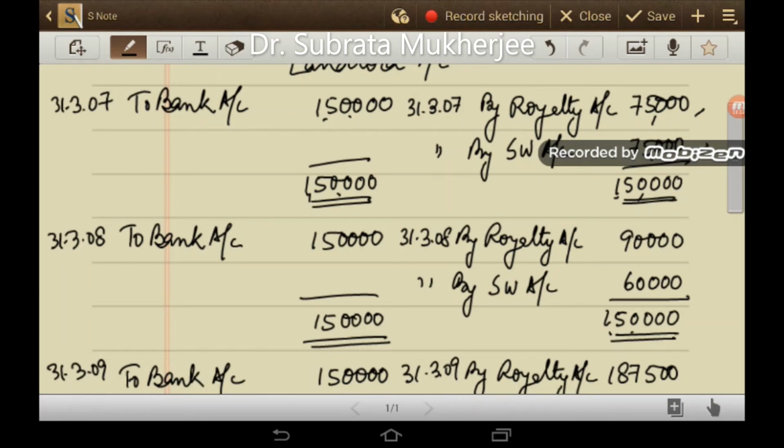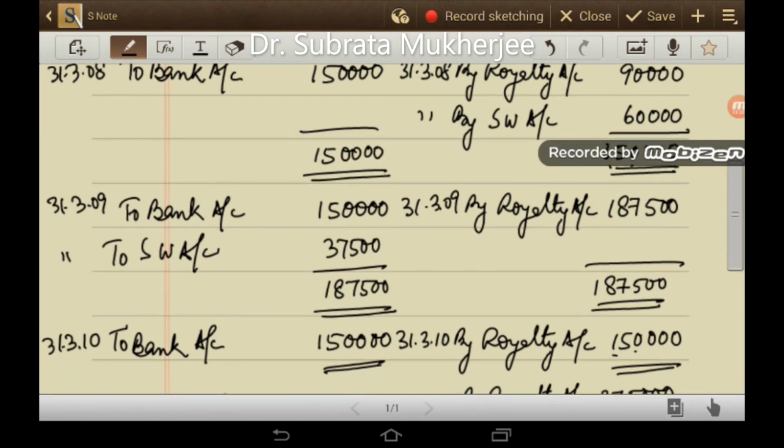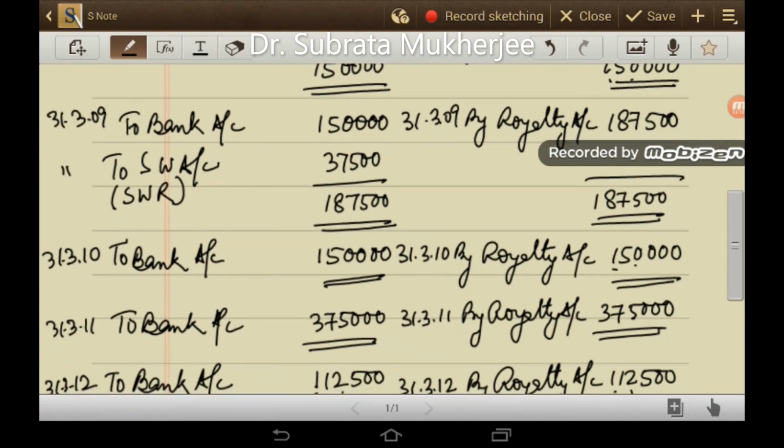In 2008-09, your journal entry is royalty account debit 1,87,500 to landlord account 1,87,500. Then landlord account debit 1,87,500 to bank 1,50,000 to short workings 37,500. This is basically short workings recouped or short workings recovered. Then in 2009-10 royalty account debit to landlord 1,50,000 and the same amount that is there as royalty will be paid to the landlord 1,50,000.